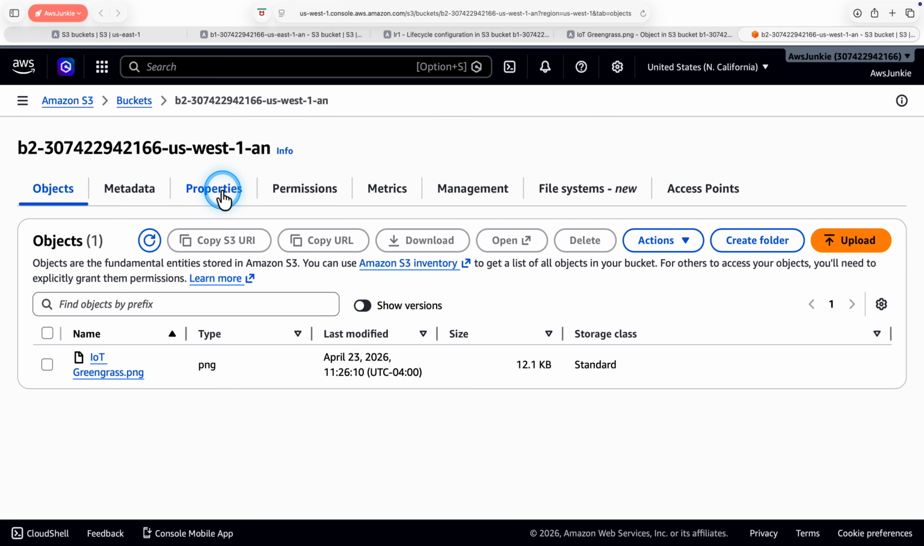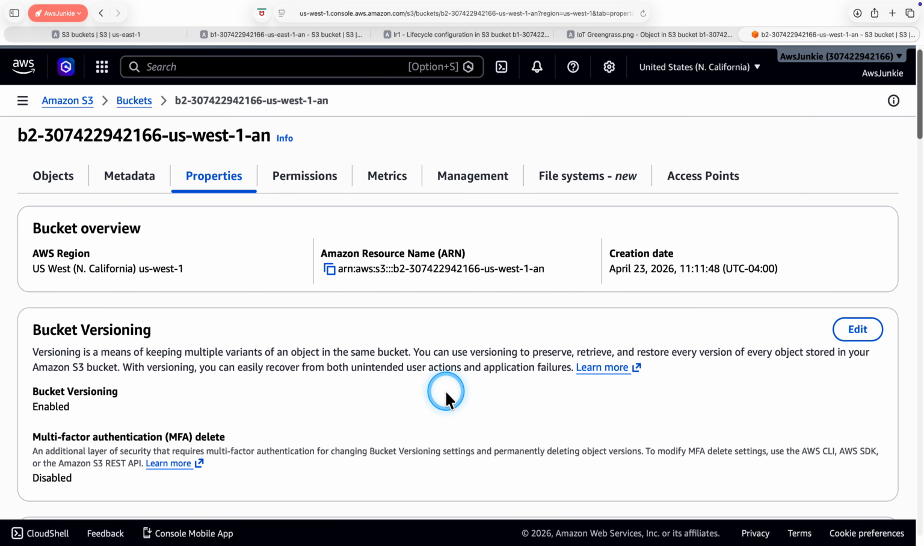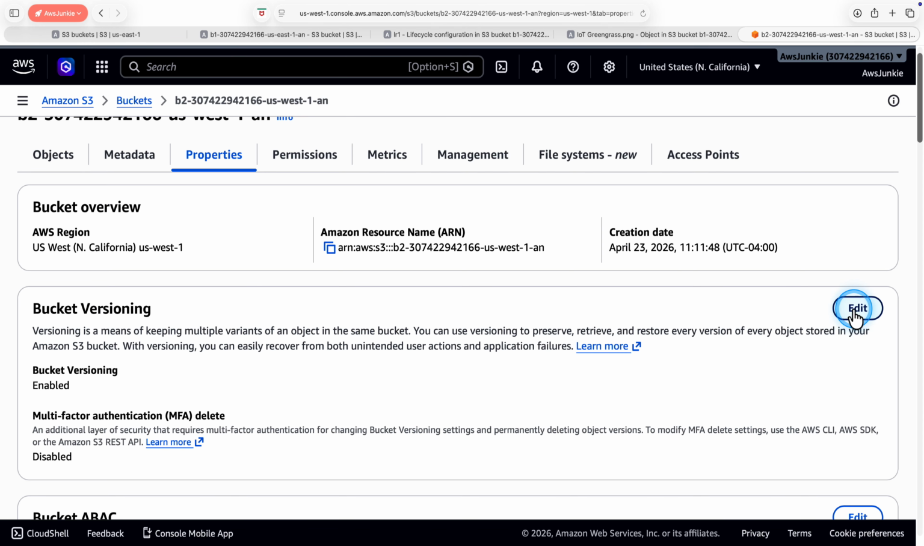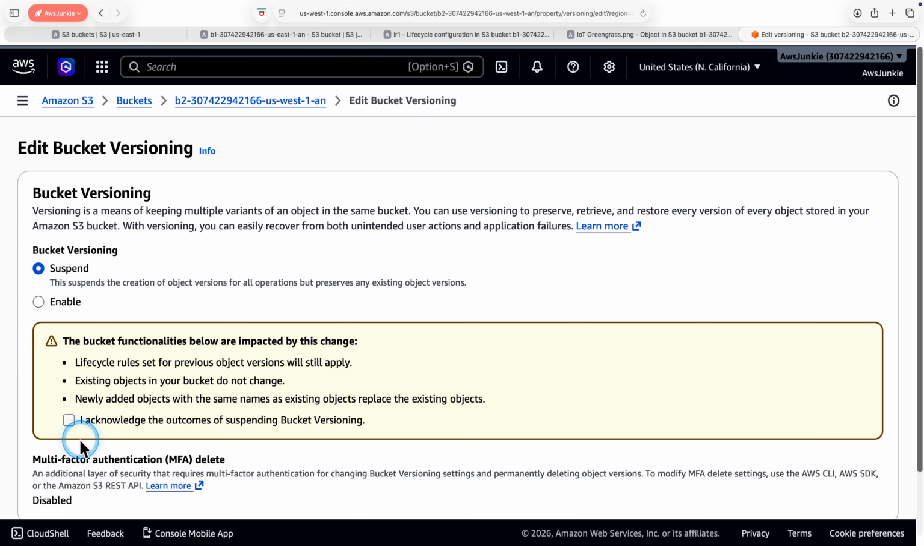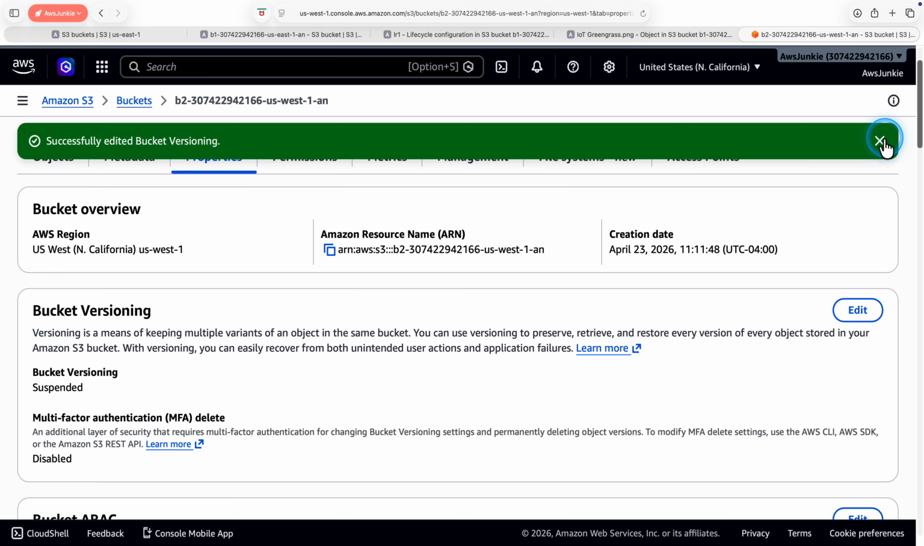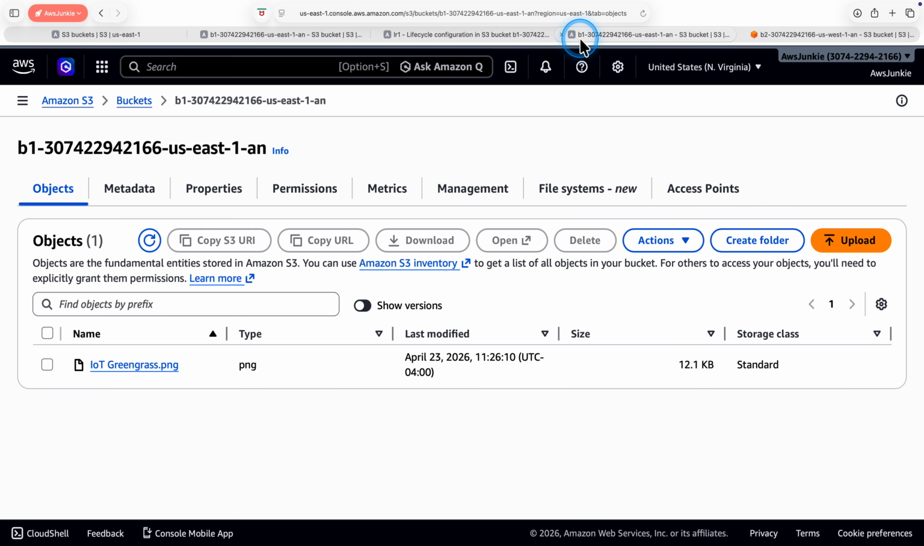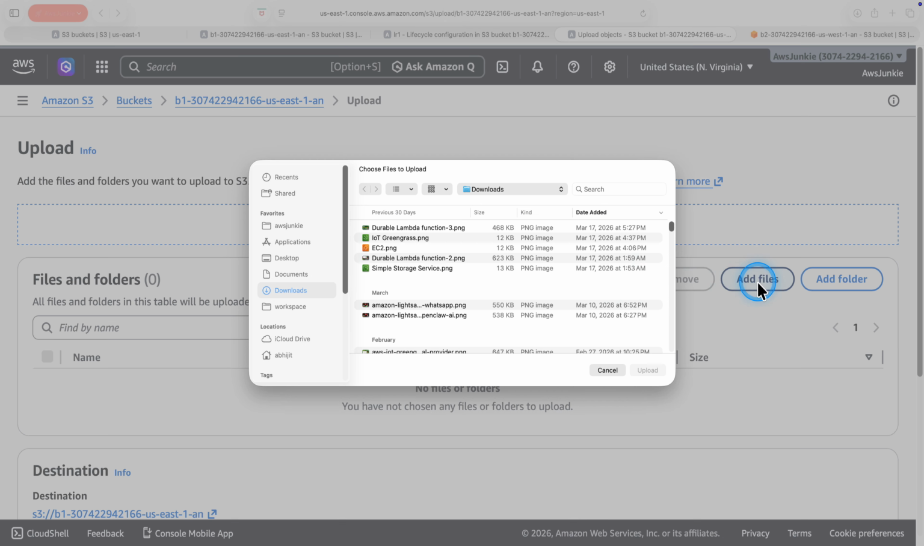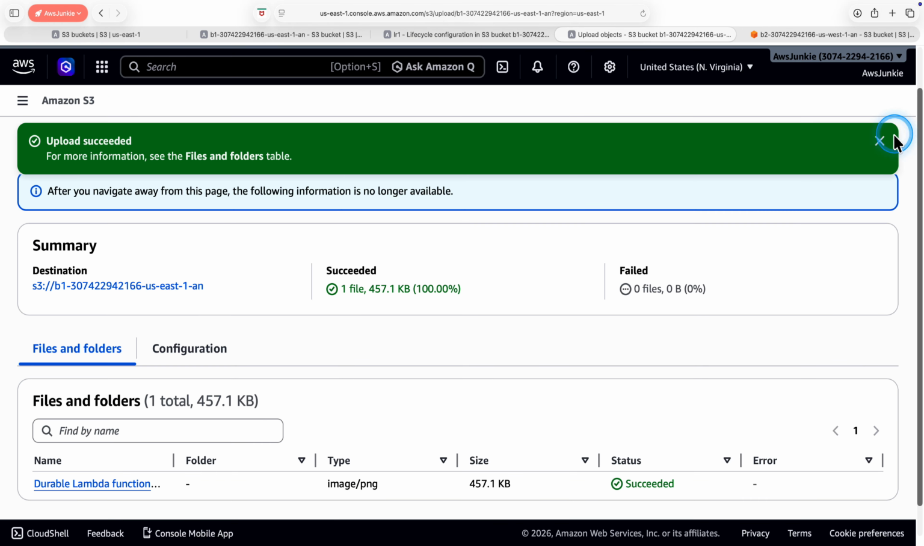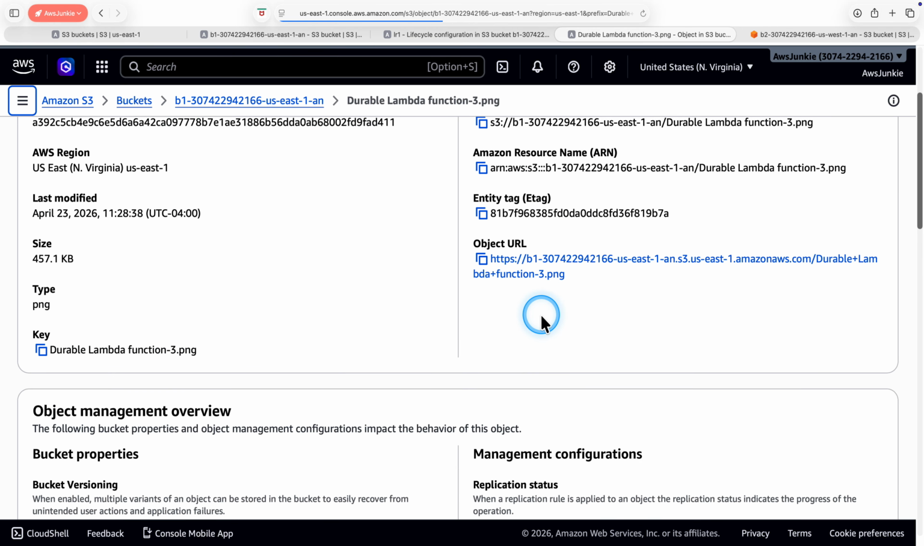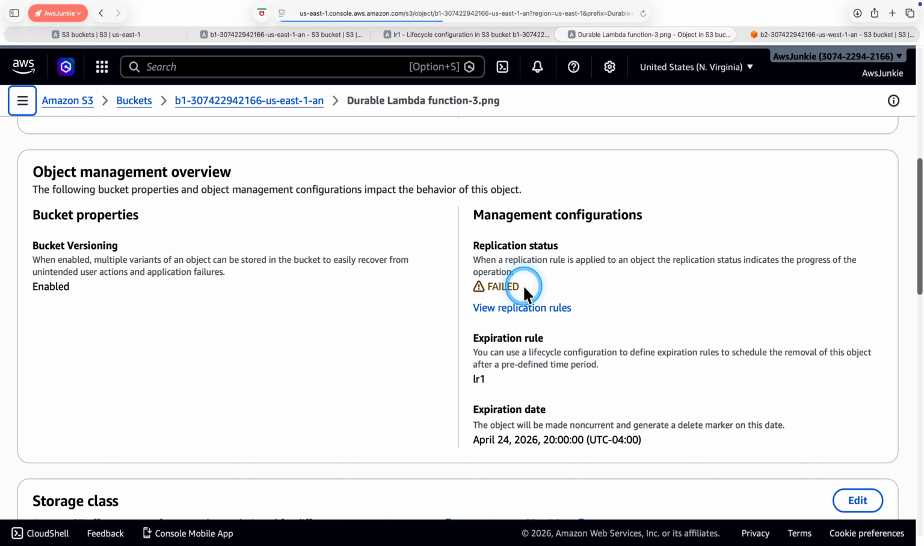To introduce replication failure, let's suspend the bucket versioning of bucket 2, which is mandatory for replication. Acknowledge, save changes. Let's upload a second object in bucket B1, durable lambda function image, upload. Click the newly uploaded object and sure enough, replication has failed.